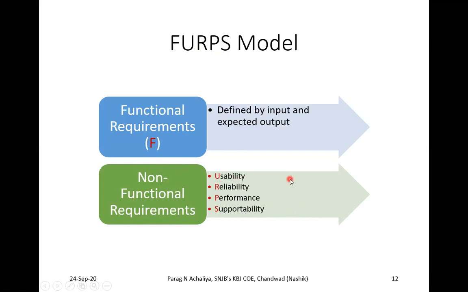Performance checks the system performance, and supportability checks how many other systems are supported by this system. So this is your FURPS model. F stands for functional requirement, and URPS are the parts of your non-functional requirements.